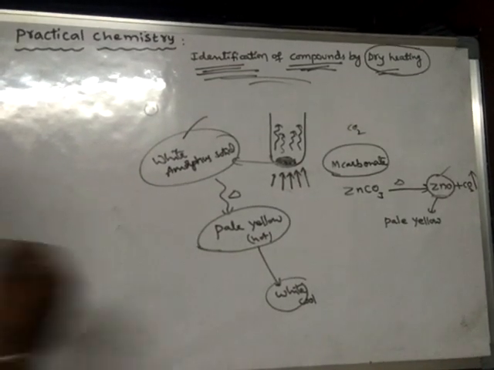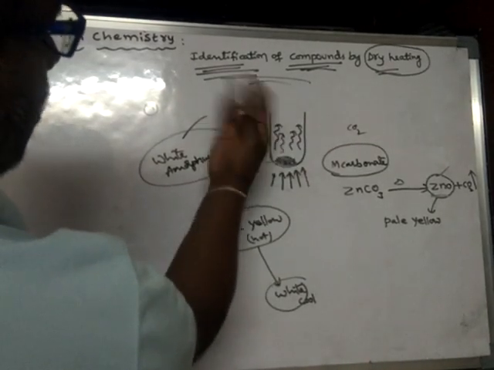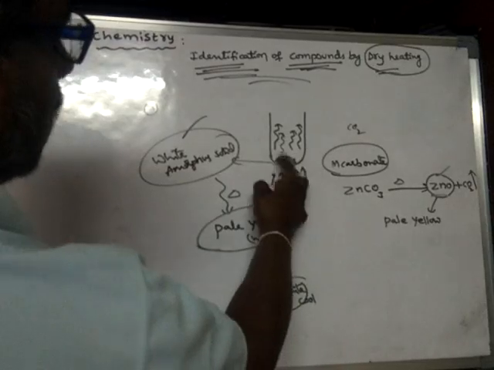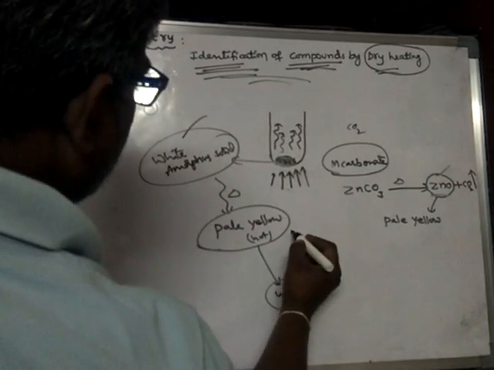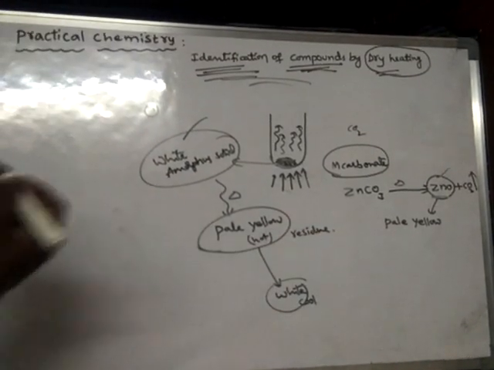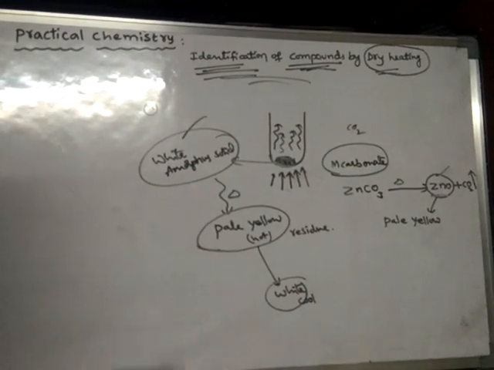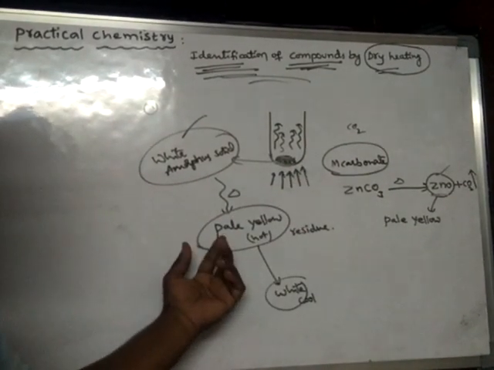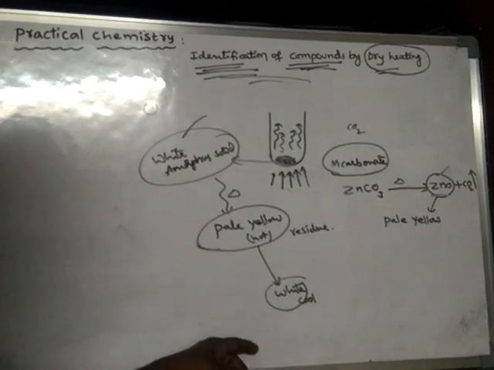The substance which is left over after the reaction, once the gas is removed, is generally called the residue. Here, if you observe the residue, it is pale yellow when hot, and when it is cooled, it turns white.